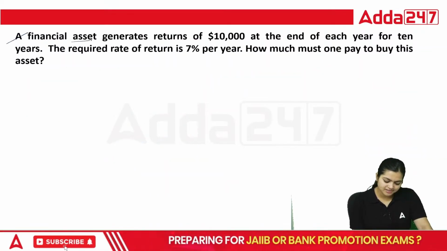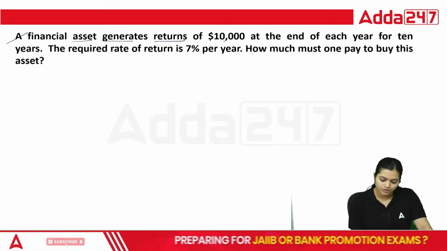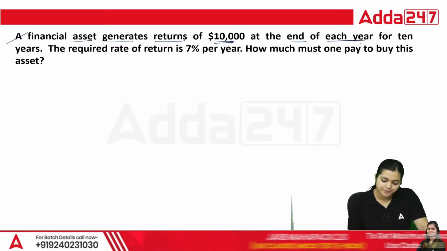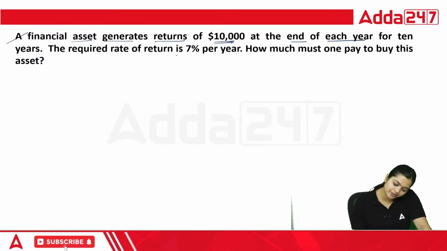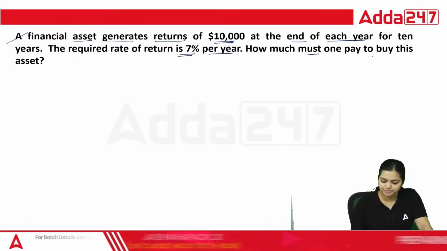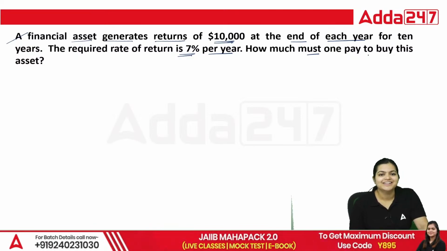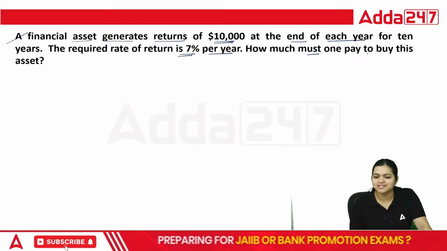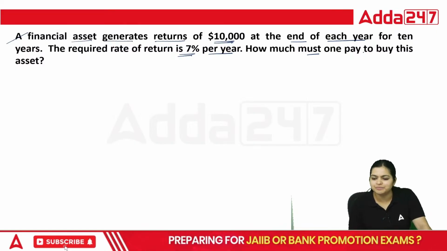A financial asset generates returns of $10,000 at the end of each year for 10 years. The required rate of return is 7% per year. How much must one pay to buy this asset? Now, can you tell me, is this an annuity or is this again a normal compounding question?